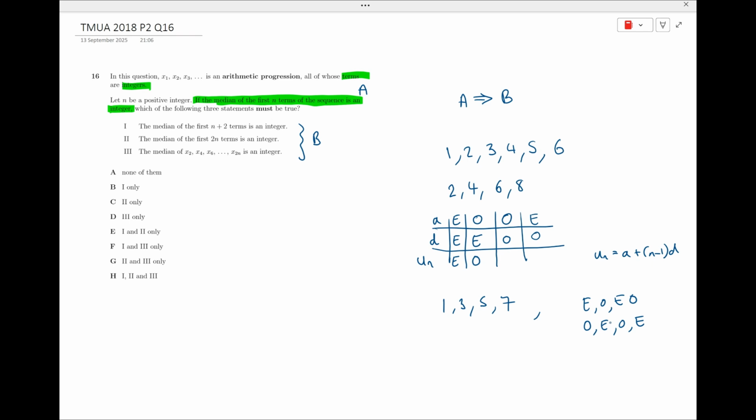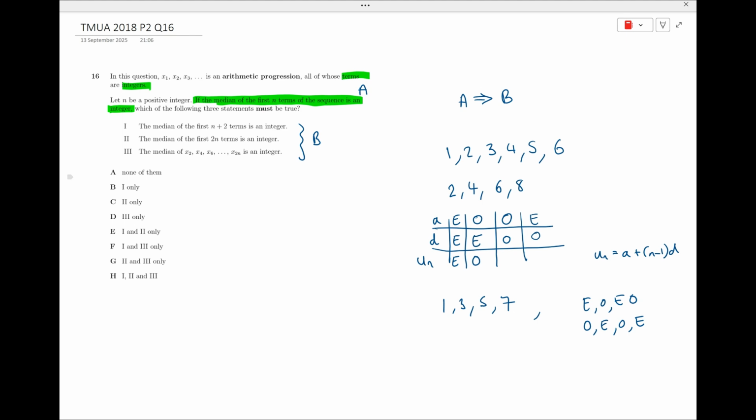And this is a problem when we've got an even number of terms, so say 4, 6 terms, etc., because then we're going to be adding together an even and an odd. As long as we're adding together either two evens or two odds, we can always then divide by 2 and have an integer. So these two are the potential problems. But let's have a little think about what's going on.